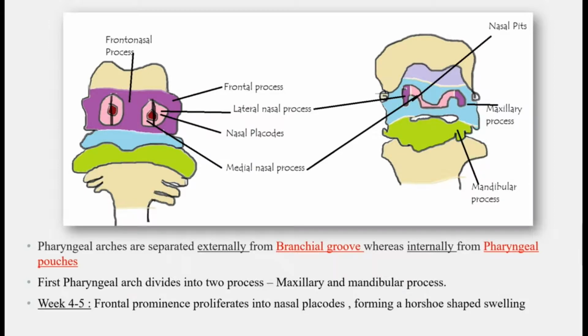The maxillary process fuses with the medial nasal process and forms the upper lip. And the medial nasal processes fuse to form the intermaxillary segment. This intermaxillary segment develops into the bridge of the nose, philtrum, the 4 maxillary incisors, and forms the primary palate. Then the naso-optic groove, which is covered on top, forms the nasolacrimal duct, and the lateral area forms the lateral nasal wall. The mandible further grows into the lower jaw and fuses with the maxilla to form the cheek. This is between the 4th, 5th and 6th week.